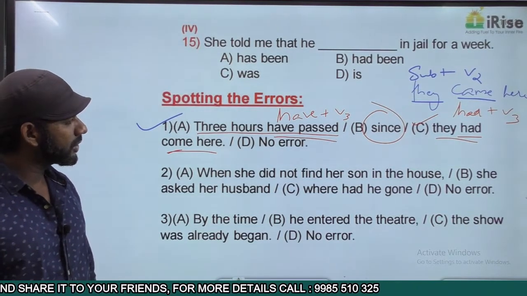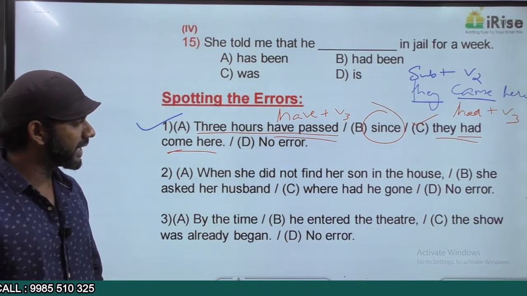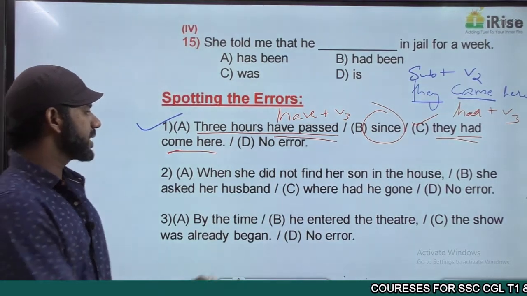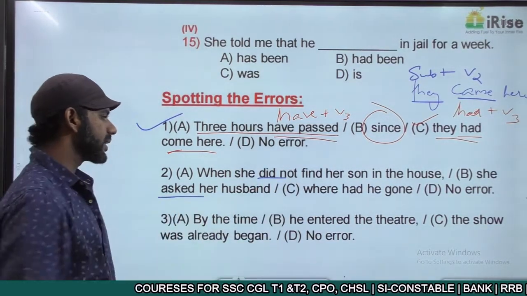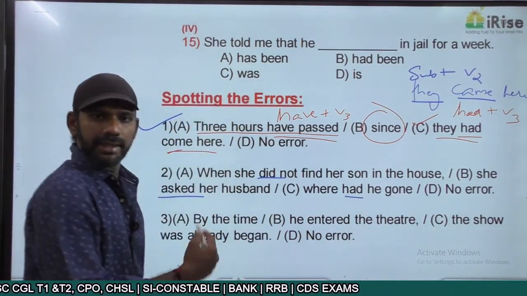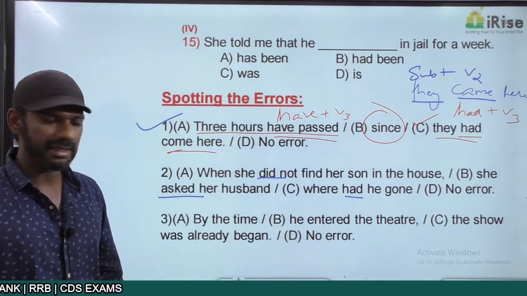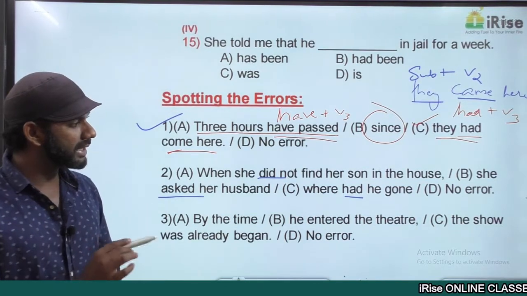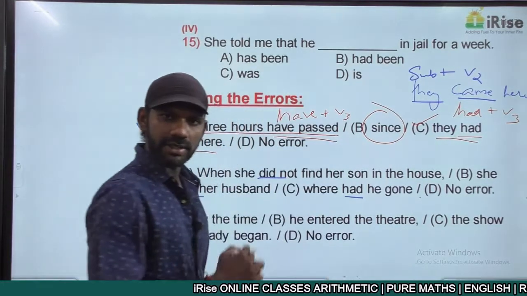When she did not find her son in the house, she asked her husband where had he gone. The sentence started this way. When she did not find her son, past tense, she asked her husband, past tense, where had he gone, past tense. The whole statement is in the past tense, so tense consistency is there. This is not an interrogative sentence because it is not ending with a question mark, it is ending with a full stop. So it is not interrogative.